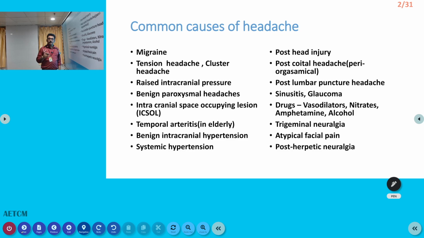Sinusitis with sinus tenderness, and glaucoma, a condition which can produce headache due to an eye problem. Many drugs, like vasodilators, especially nitrates and diltiazem, can produce headache. Amphetamine and alcohol, especially beer intake, can produce headache.